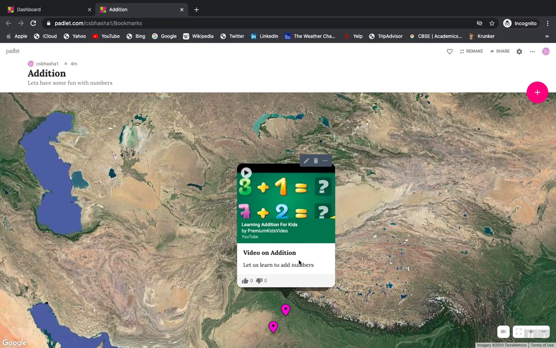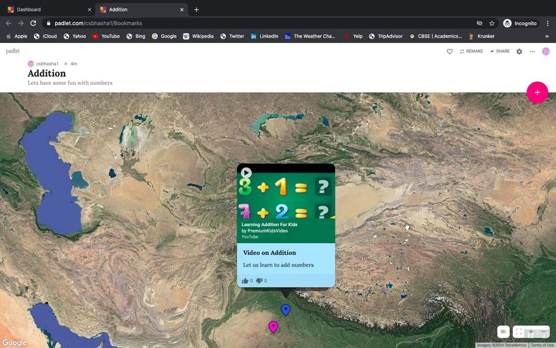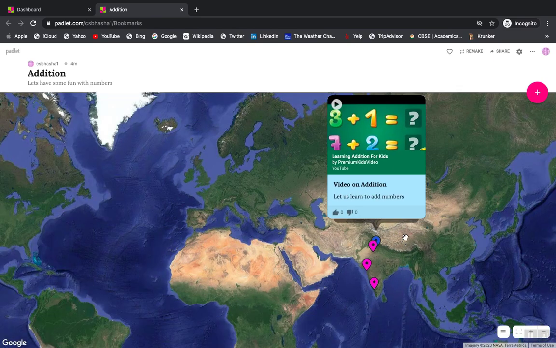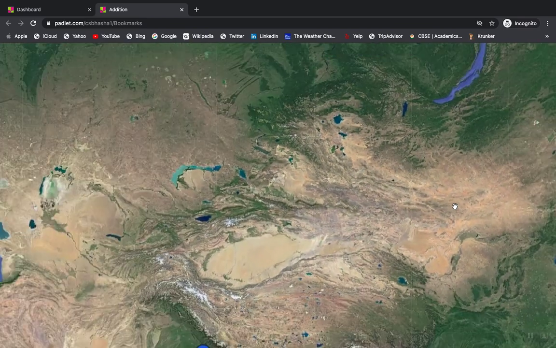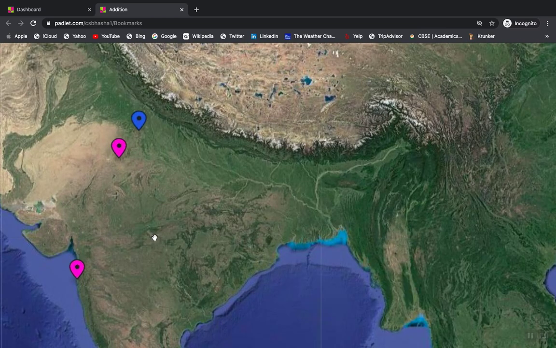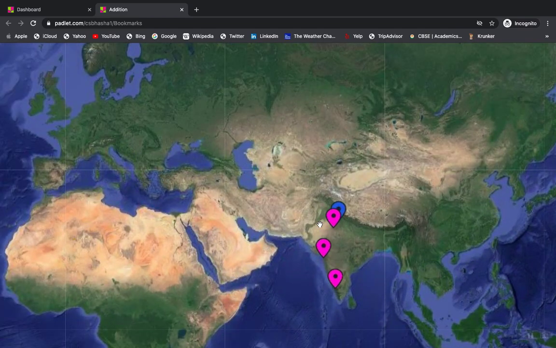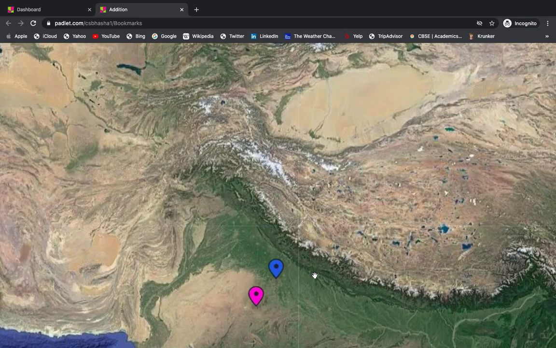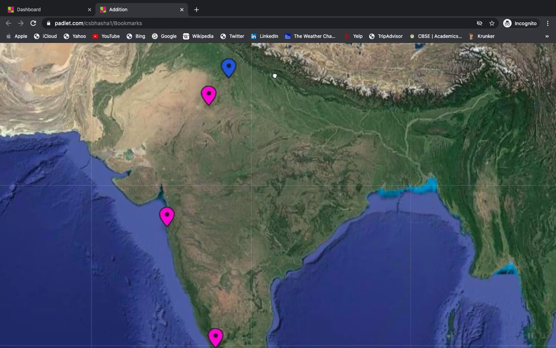Now can you see this white screen? That can also be changed. Can you see these three dots? Just click on these three dots, and if you click on the blue color, see, it will look colorful, and children like these things. So you can expand your map, and you can have India right over there. Okay, so this is how my India is looking, and these are the options that I've selected.